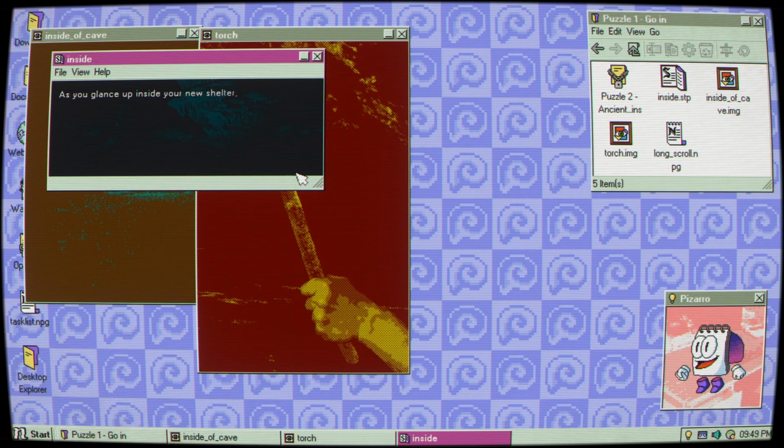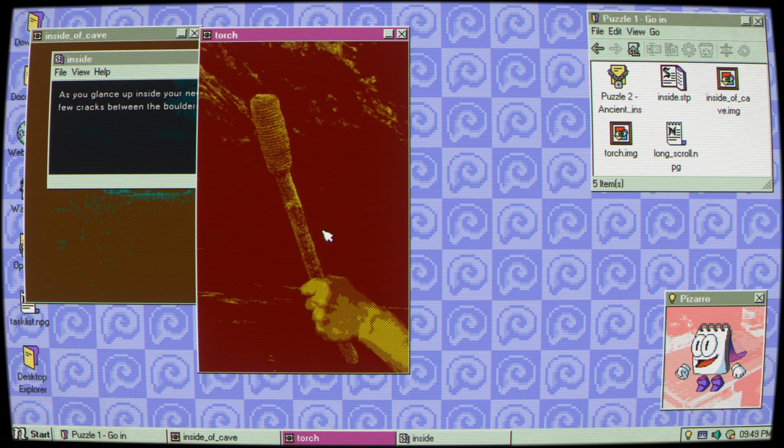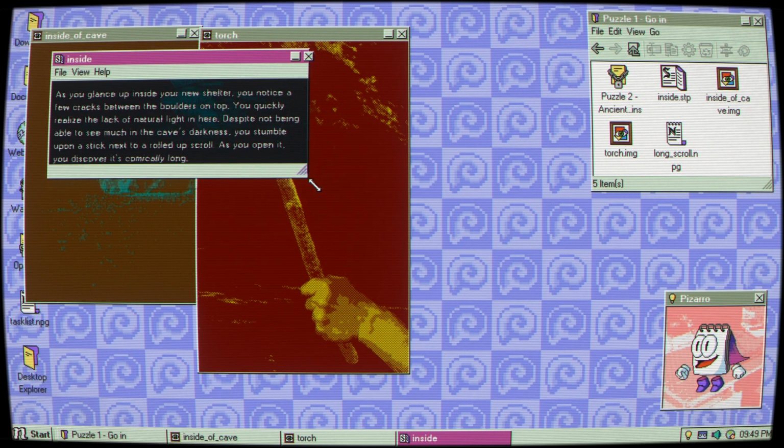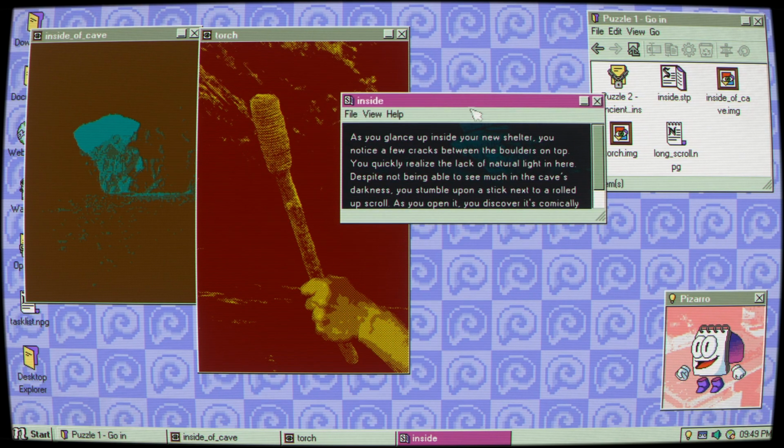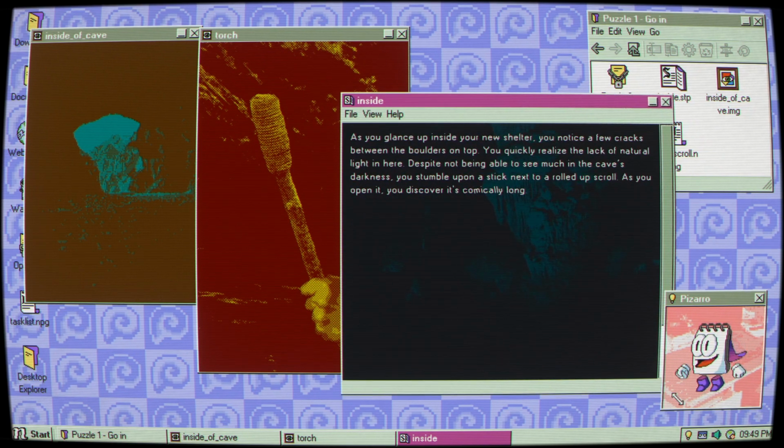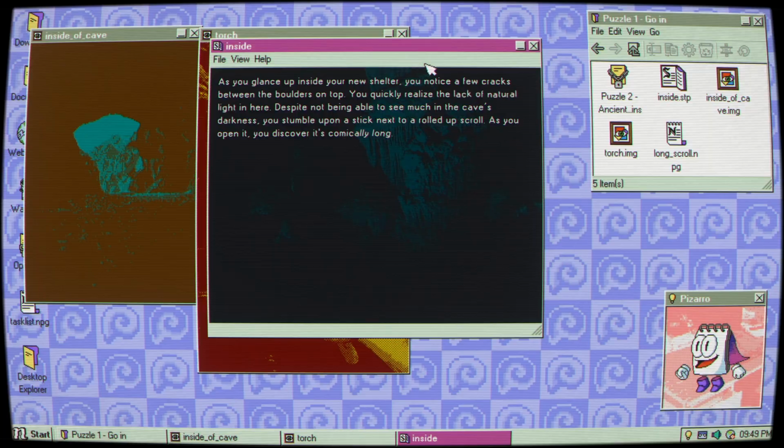Inside. As you glance up inside your new shelter, you notice a few cracks between the boulders on top. You quickly realize the lack of natural light in here. Despite not being able to see much in the cave's darkness, you stumble upon a stick next to a rolled-up scroll. As you open it, you discover it's comically long.